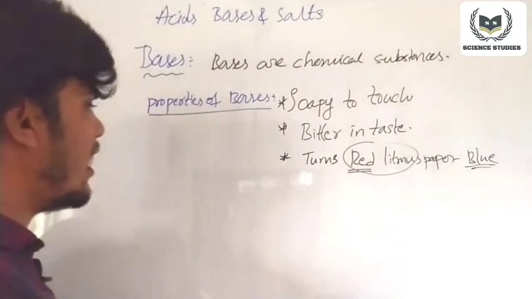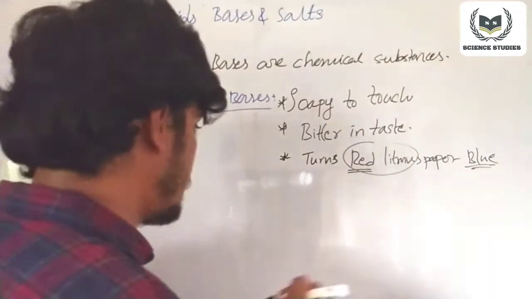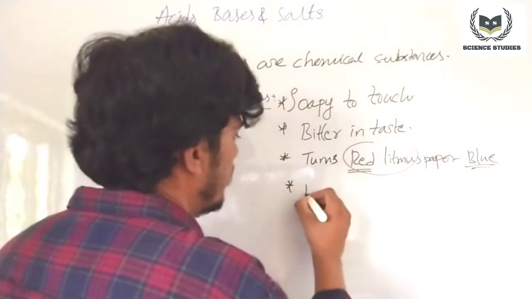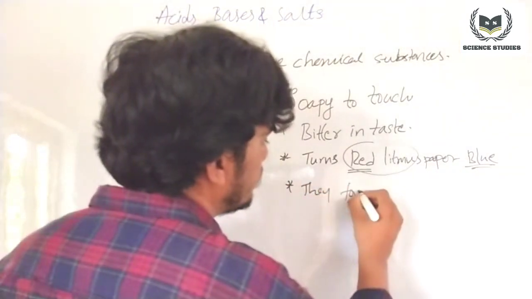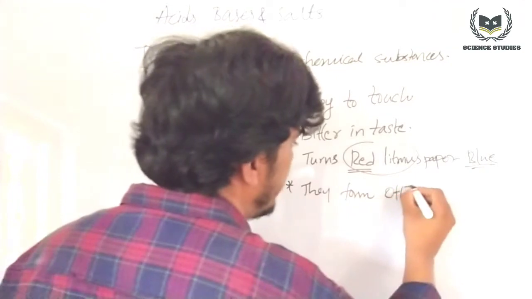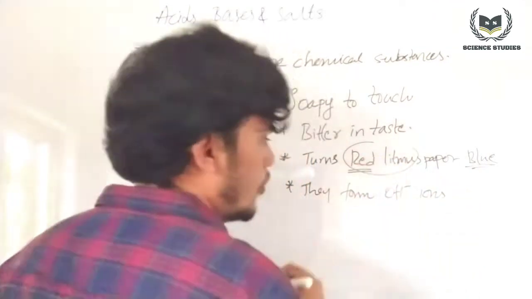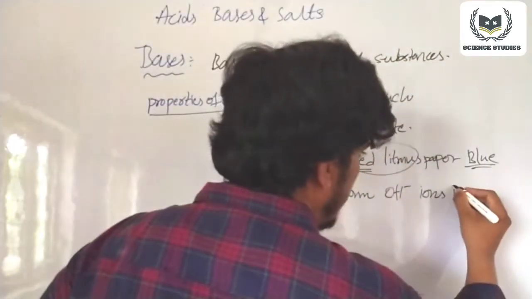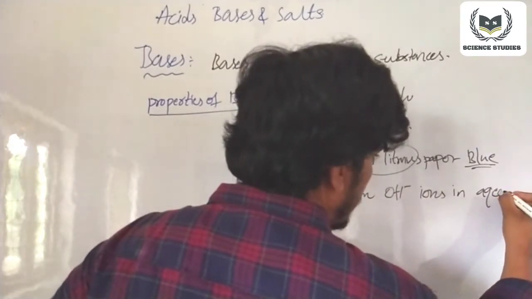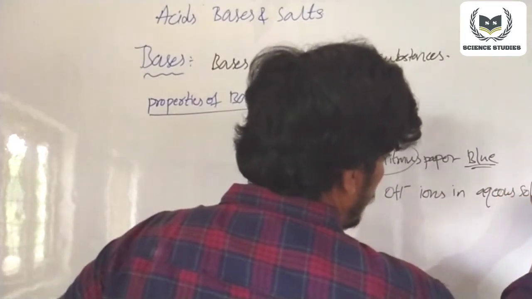Then another property of bases is they form OH minus ions in aqueous solution.